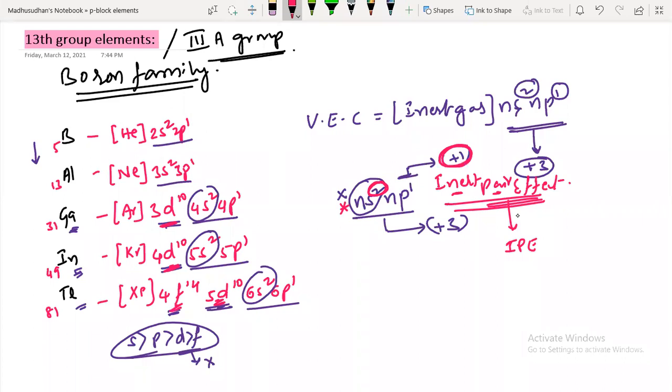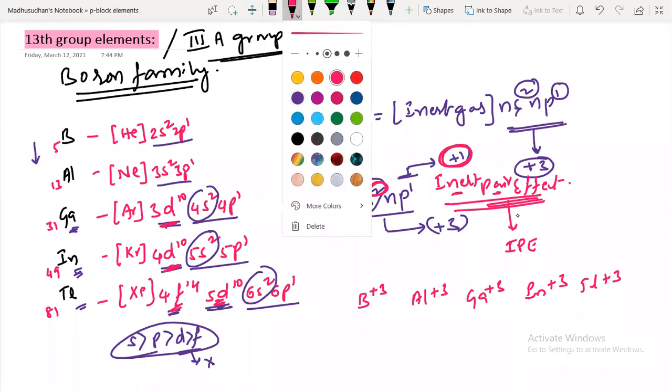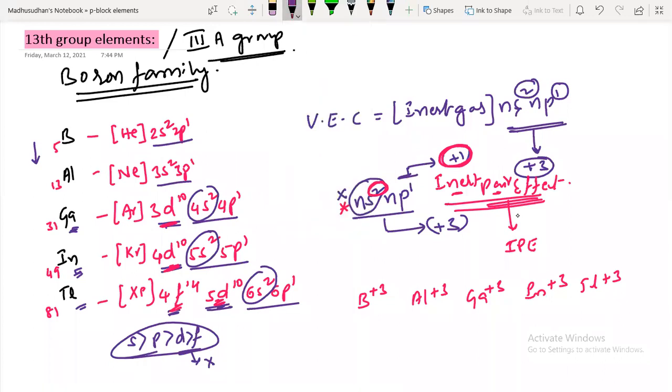So if I talk about their oxidation states: boron, aluminum, gallium, indium, and thallium. Which +3 cation is more stable? As you go down the group, the +1 oxidation state increases due to the inert pair effect. So boron +3 is more stable compared to thallium +3.